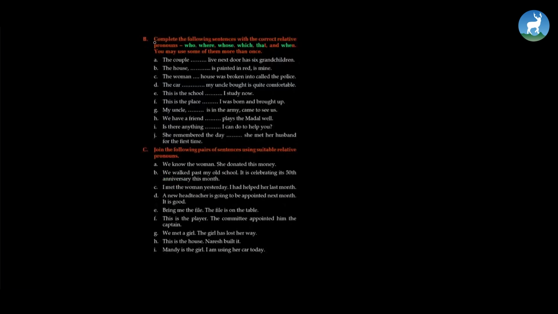Now the next exercise. Complete the following sentences with the correct relative pronouns: who, where, whose, which, that, and when. You may use some of them more than once. So as I was telling you, these words given to us are called relative pronouns. Relative pronouns are those pronouns which are used to connect or join two sentences, showing the relation of one with the other one, as we saw in the previous example as well. Now this one, the couple dash live next door has 6 children. The couple who live next door has 6 grandchildren.